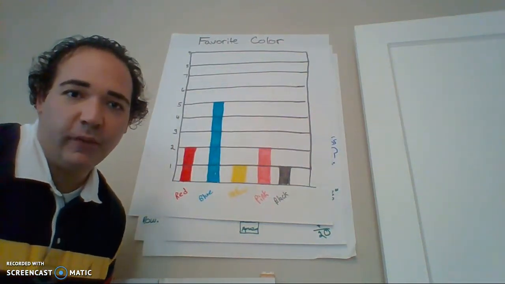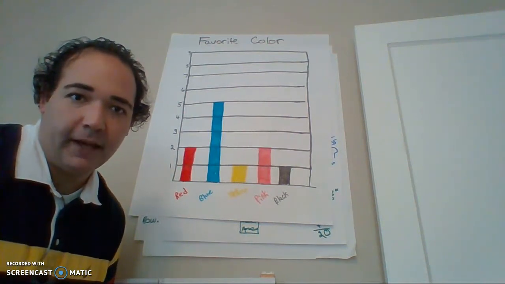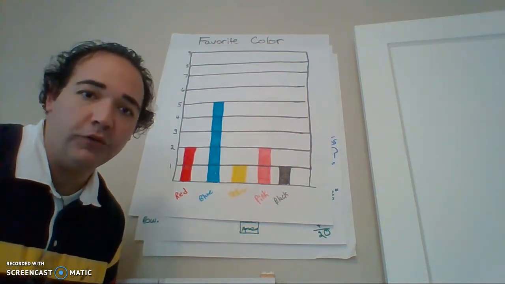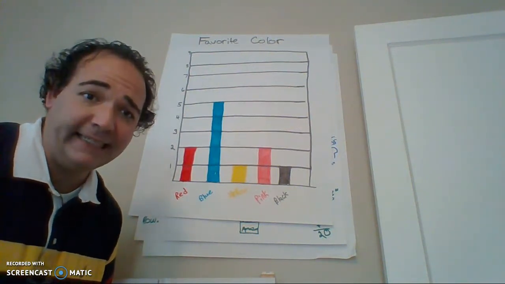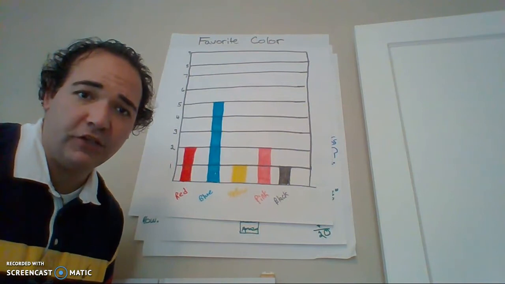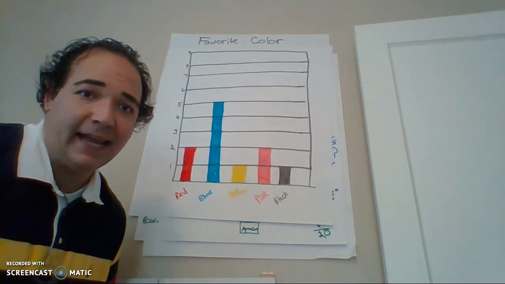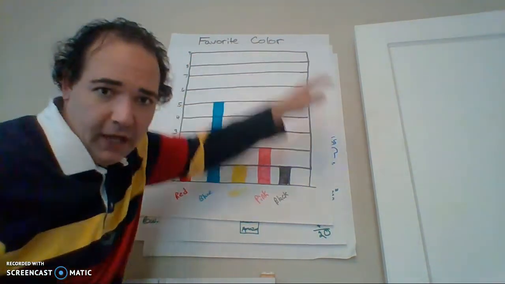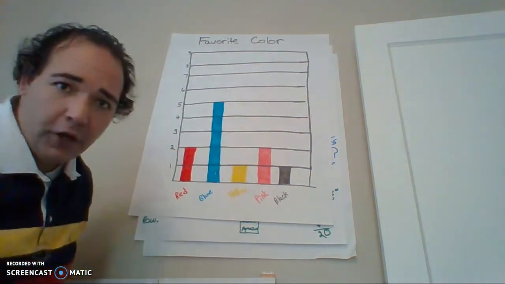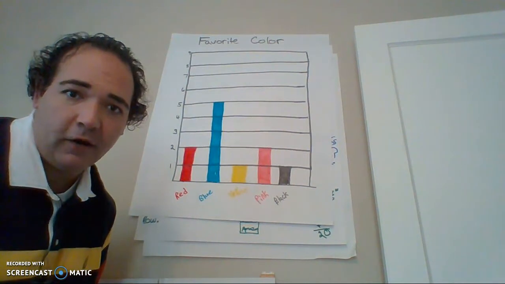So at the beginning of the week, I asked a question to all of you. I asked you what was your favorite color, and I told you that I was going to do something with that information. Well, I did. I gathered all that information as you guys responded, and I made a bar graph. The bar graph says at the top, favorite color. So this bar graph shows what the favorite colors are in our classroom.